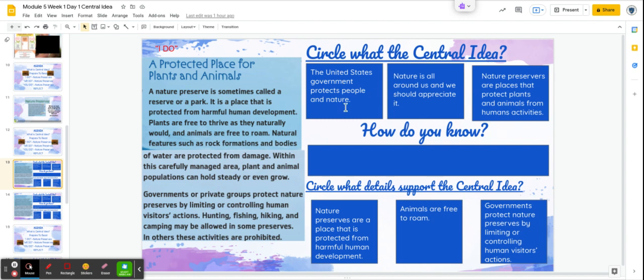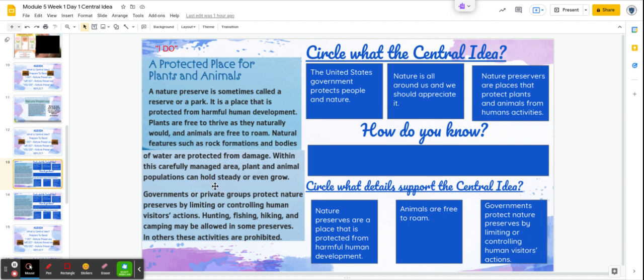So our first one here is: is it all about the United States government and how it protects people and nature? Is it nature is all around us and we should appreciate it, or is the central idea trying to tell us preserves are places that protect plants and animals from human activities? And then at the bottom, we have to identify what are some details that support that central idea.